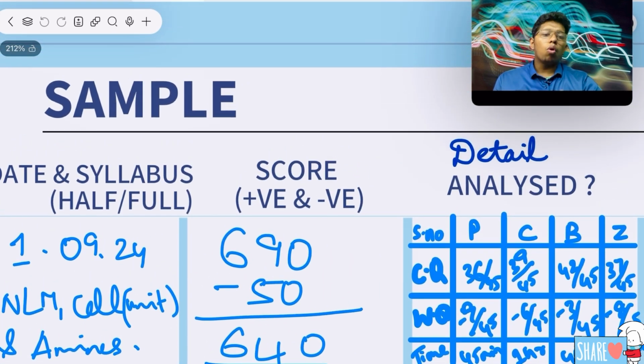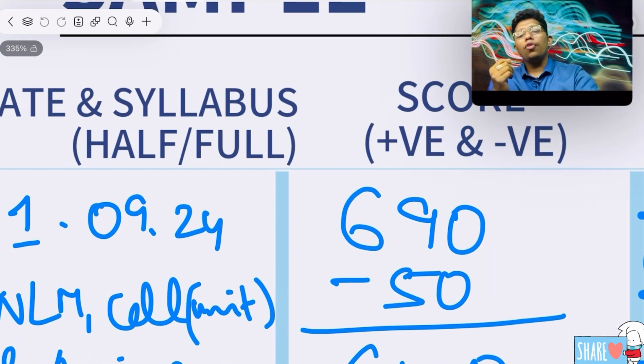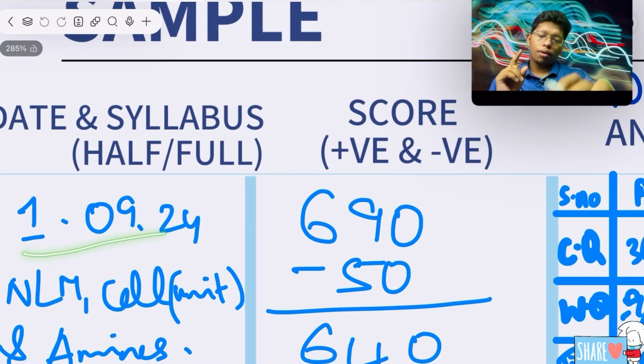If I am taking a very small test, that is starting, they will write physics one chapter, chemistry one chapter, bio one chapter. Like that, if I want to take, I will take. If you want, you can write the date, but you must write the syllabus. That is very, very important.